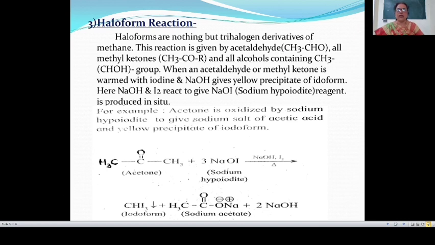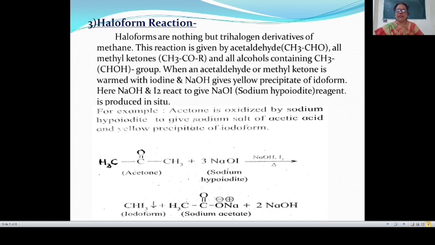Here when an acetaldehyde or methyl ketone is warmed with iodine and NaOH, then this gives yellow precipitate of iodoform. Here NaOH and I2 react to give NaOI, and this NaOI is known as sodium hypoiodide reagent. Here sodium hypoiodide is produced in situ. In situ means during the course of the reaction, this NaOI is prepared. Therefore, this is known as in situ preparation.